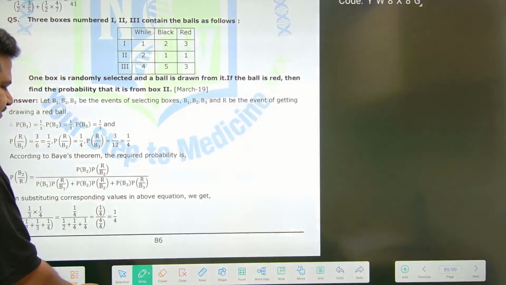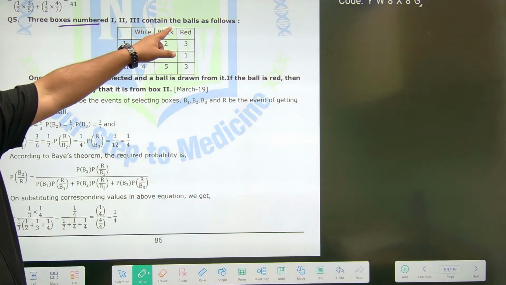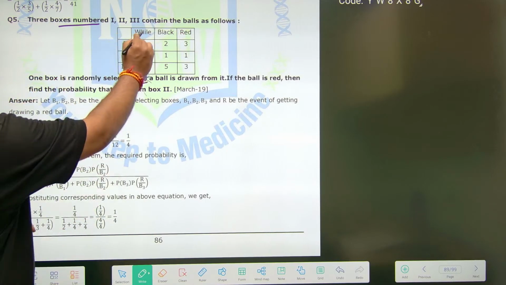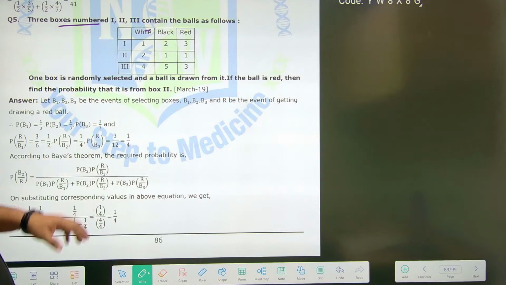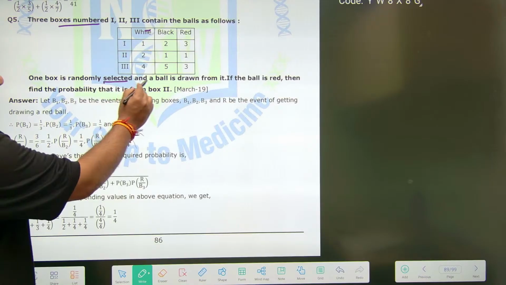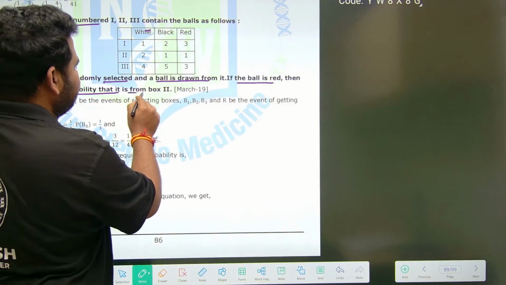See here what they have given: three boxes numbered 1, 2, 3 contain white, black and red balls as follows. The numbers of balls are given. One box is randomly selected and a ball is drawn from it. If the ball is red, then find the probability that it is drawn from box 2.